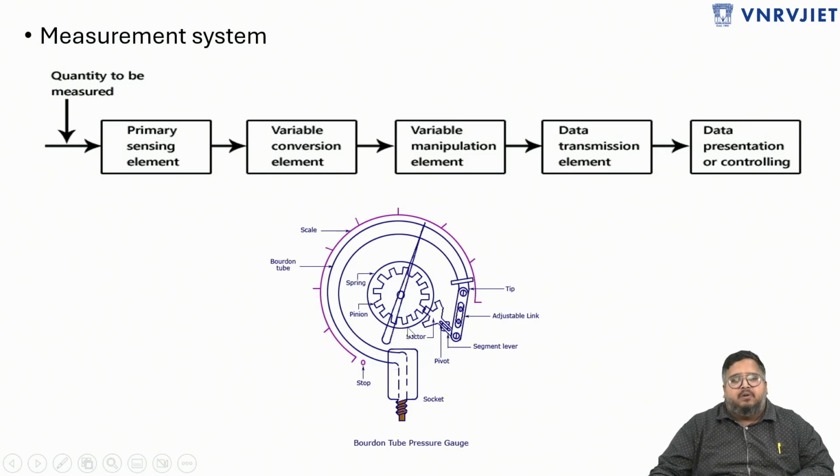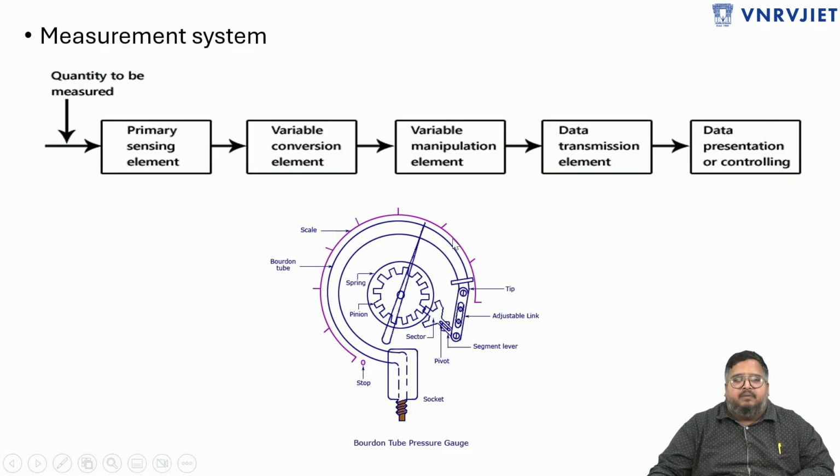So now let us take a simple example of a Bourdon tube which is used to measure pressure. This is the construction of a Bourdon tube, where you have a tube and the end of the tube is connected to some mechanical measuring system, such that the input pressure is indicated on a pointer on a scale arrangement.